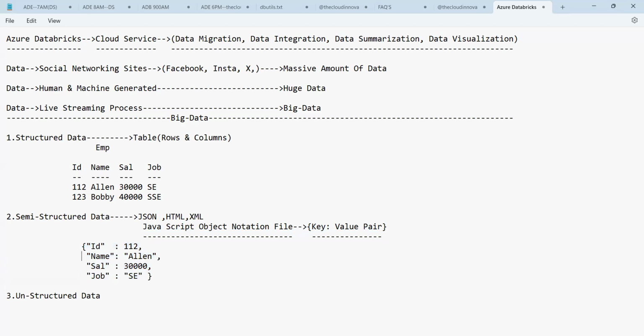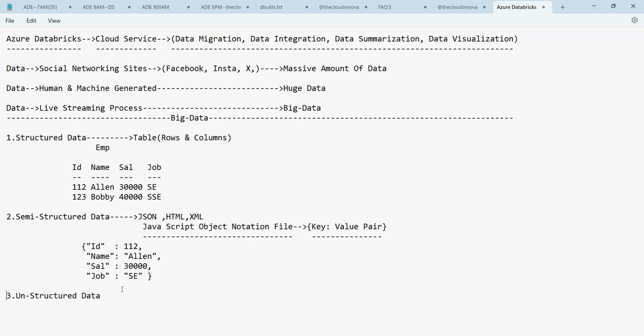I'll explain what a key value pair is. These are called keys, and this is called a value. Together, both of them are called a key value pair. That means JSON stands for JavaScript Object Notation file, and the data here is recorded in the form of key value pairs. That's it.